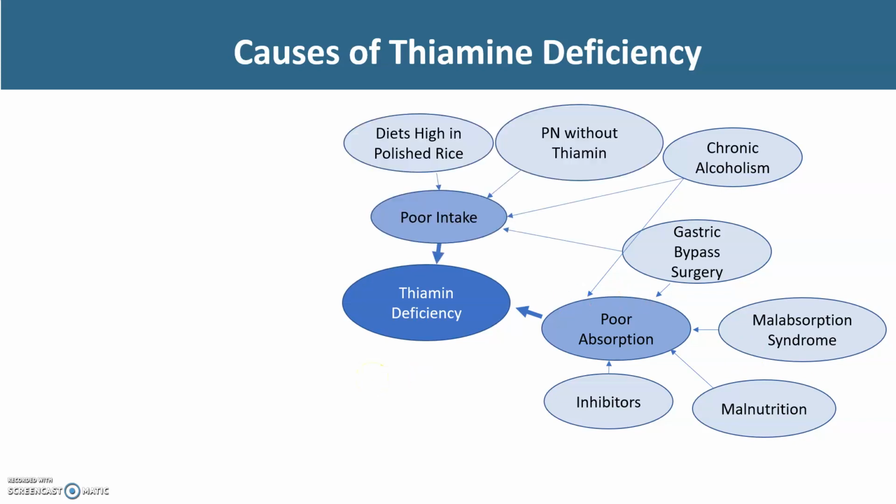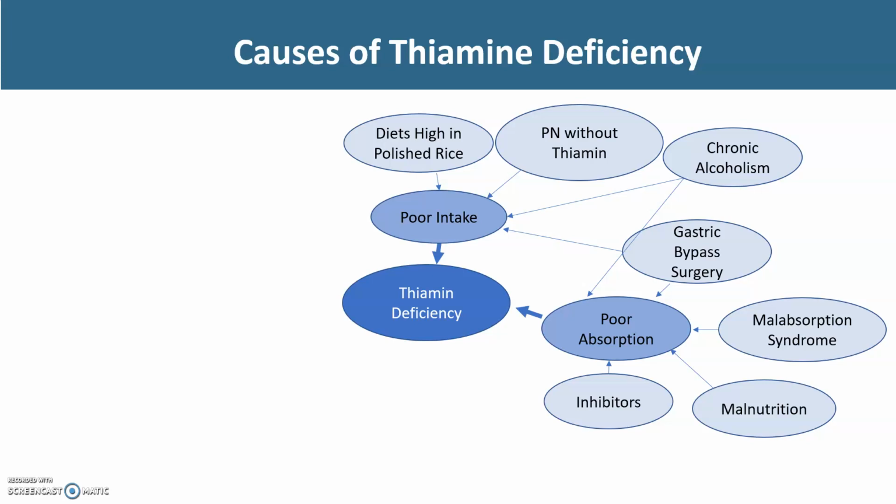We move on to poor intake. First, notice that chronic alcoholism and gastric bypass are also linked to poor intake. Alcoholics frequently consume a poor diet, and gastric bypass patients are not consuming the same quantities of food as prior to surgery. Diets that are high in polished rice have thiamine as well as other nutrients processed out, so other sources may need to be added to those individuals' diets.